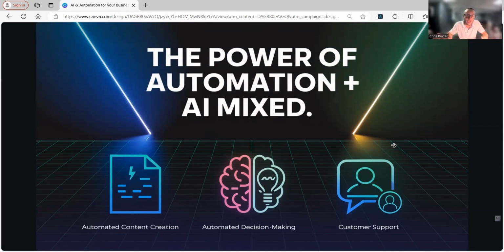There are many ways that you can use automation and AI mixed together, but here are just three really short examples. Automated content creation, which we'll talk about shortly. Automated decision making. So that's when you no longer have to set those variables for your automation. It knows what to do. It knows what to answer. It knows what to fill out, okay, based on a trained AI model that you implement into the automation, right?